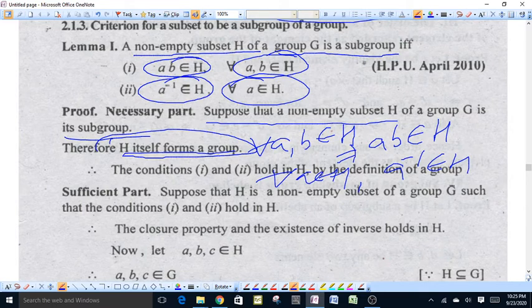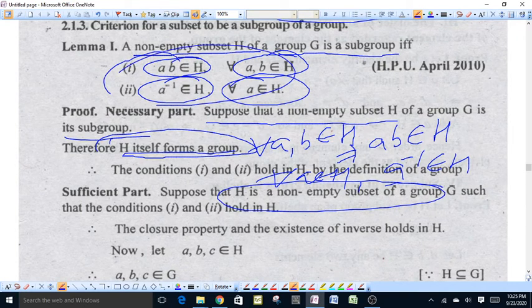Now let us suppose that H is a non-empty subset of G such that the first and second conditions hold, then we prove that H is a subgroup of G.